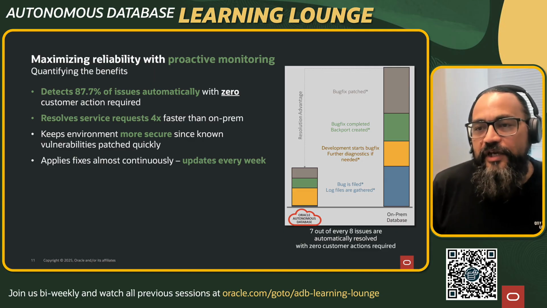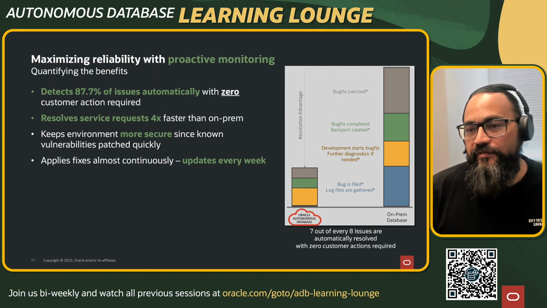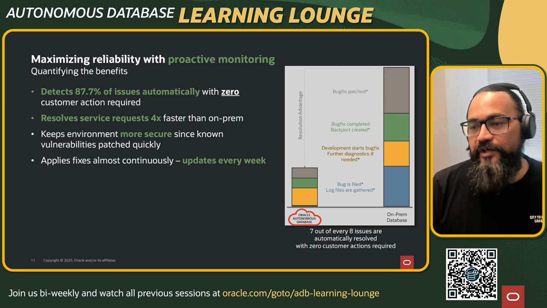Essentially, a lot of the time which is spent in getting diagnostics from customers is completely removed when you're running in ADBS, because the environment is with us, and the diagnostic traces are available to us. We move really fast, right? Nobody needs to file a bug, nobody needs to file an SR before it comes to autonomous. We automatically file it. That's why this blue region is completely not there when you're in autonomous.